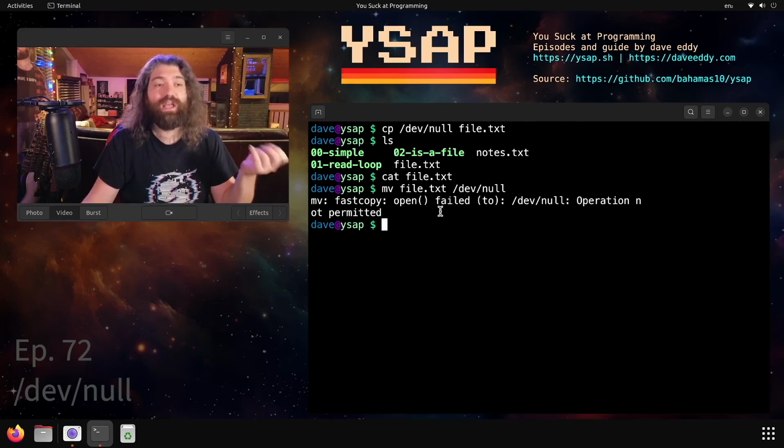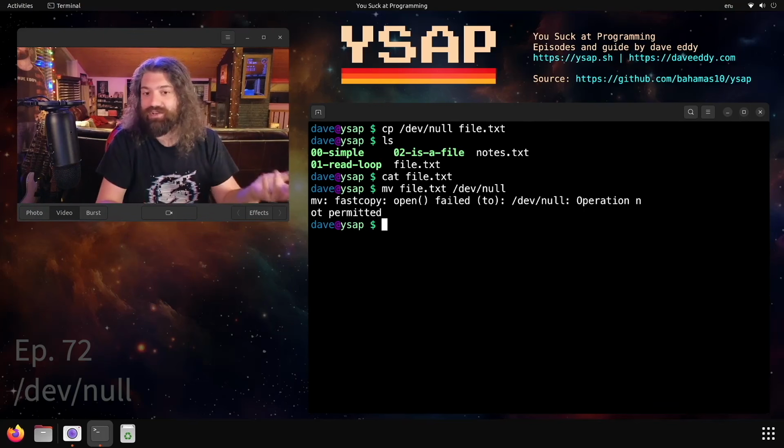This is eperm. This error doesn't mean that you didn't have the ability to do it. It means no one has the ability to do it. This can't be done. You can't move something to dev null. It's not a directory. I can't overwrite it. There's nothing I can do. The system's not saying, oh, you don't have enough access. The system's saying, no, this is logically impossible what you're asking me to do. There's no way I can satisfy this.